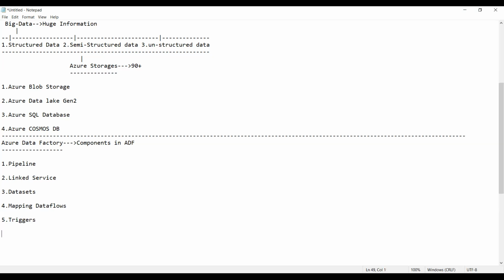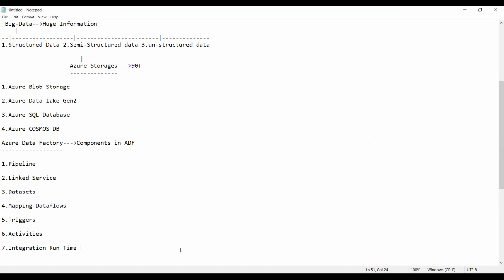Triggers. Now, guys, the sixth one is what? Activities. And the seventh one is what? Integration runtime. Very good. Integration runtime. What is it? Integration runtime.